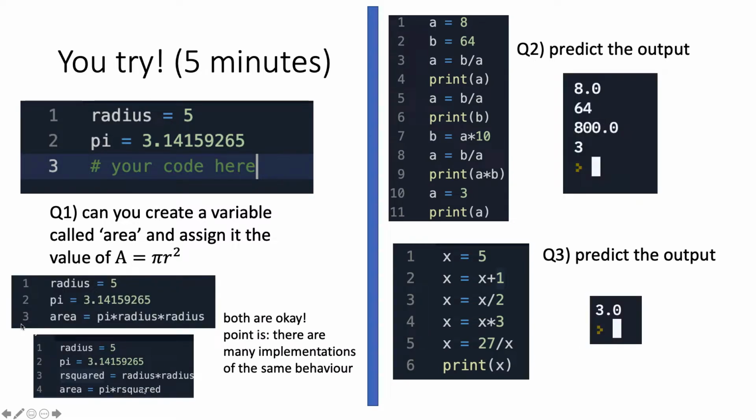Okay, so I forgot to talk about it, but one way to do it is to write area equals pi times radius, right? Another way is, let's say we create a new variable called r squared equals radius times radius, and then we write area equals pi times this variable in line 3, and that's completely okay as well. You are free to create as many variables as you need to achieve a certain task in programming. And you see, there's two different code that works, right? This one and this one.